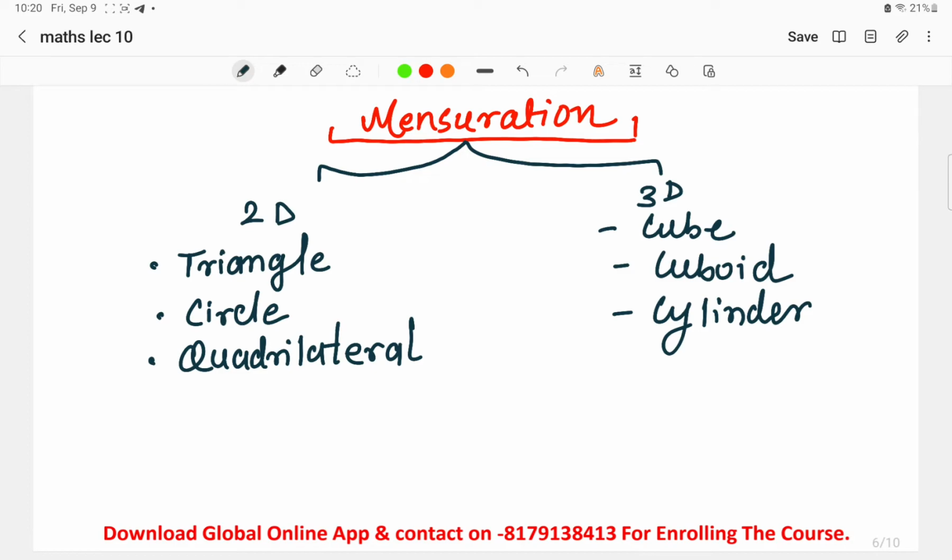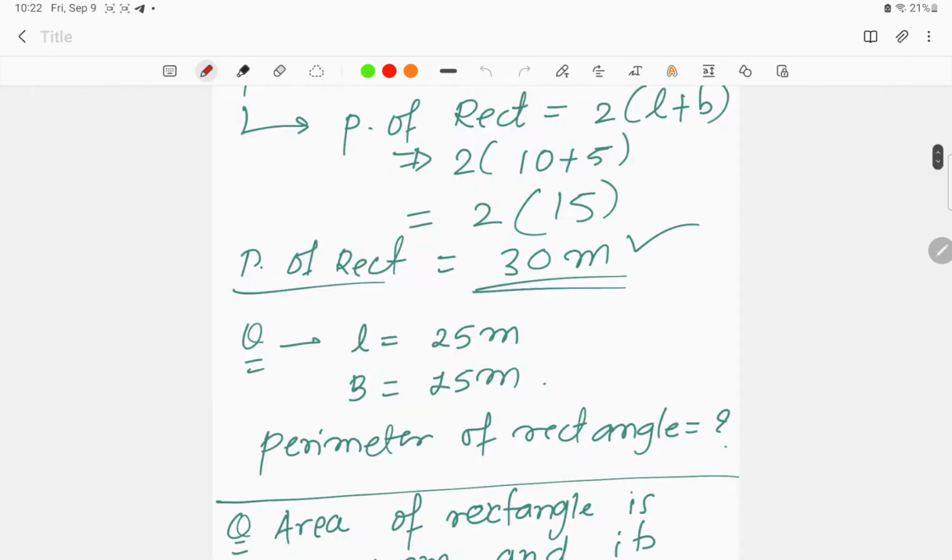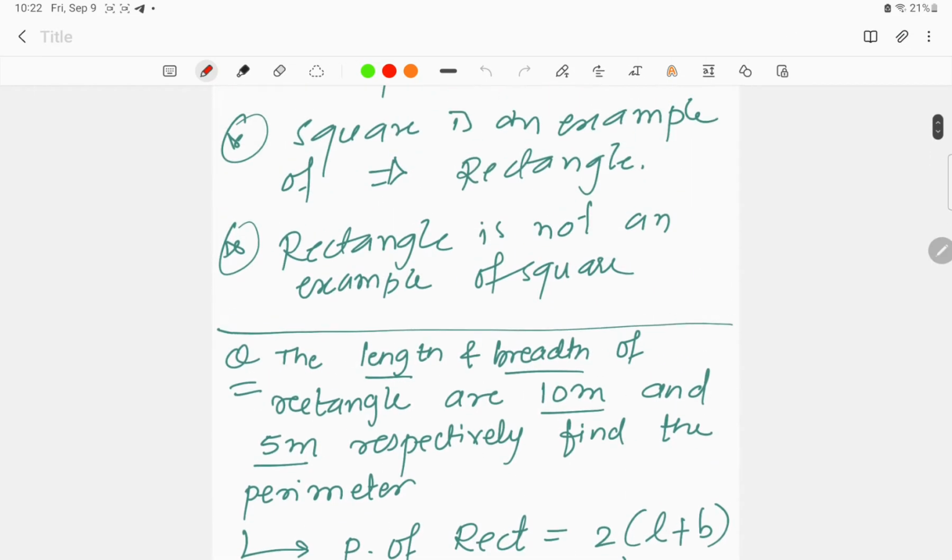Basically, I told you that if you're going for paper number 1, triangle and circle are topics from which questions have never been asked in the previous CTET examinations. So you have to focus on the quadrilateral part, specifically on the square and rectangle. Now, in 3D structures we'll discuss in more detail the cube and cuboid. So this lecture deals with mensuration part 2, in which we'll discuss the 3D structures. Let us move into yesterday's notes.